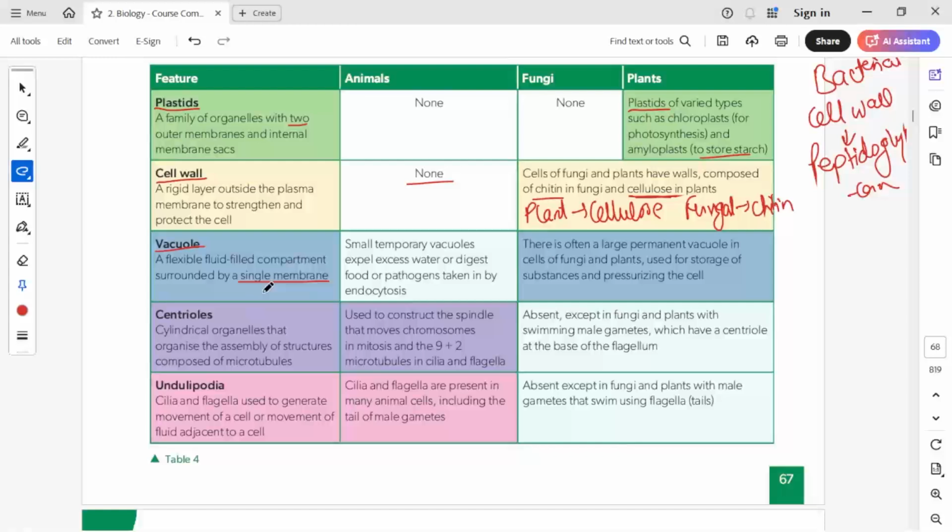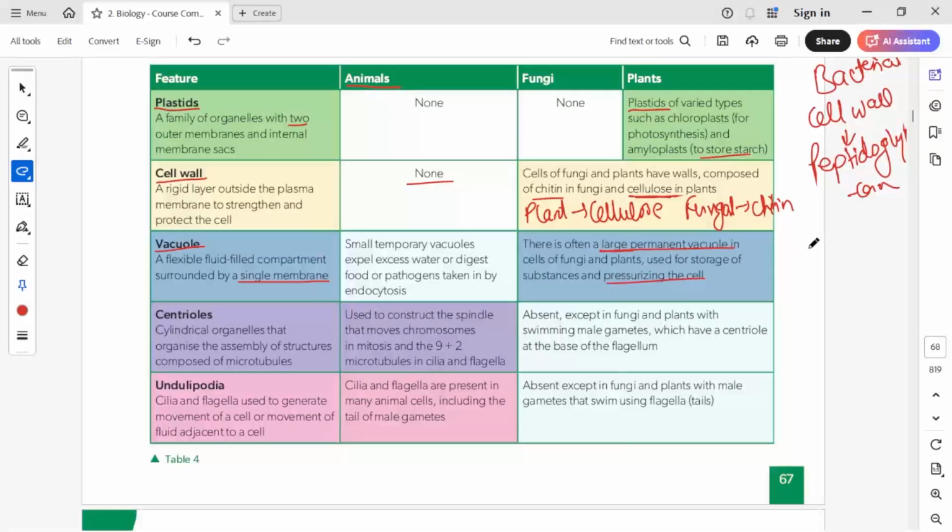Vacuoles are basically fluid filled compartments which are surrounded by a single membrane. There are small temporary vacuoles in animals. Animals do not have very prominent vacuoles, used to expel excess water or digest food or pathogens taken in by endocytosis. The vacuole size will not be very big in animals, while fungi and plants have a large permanent vacuole in their cells, used for storage of substances and pressurizing the cells.